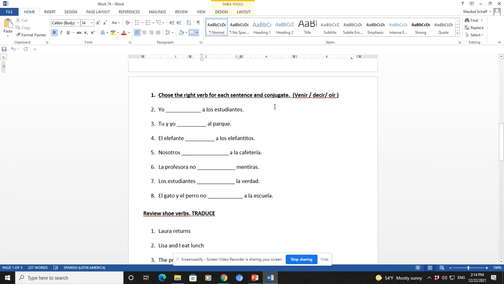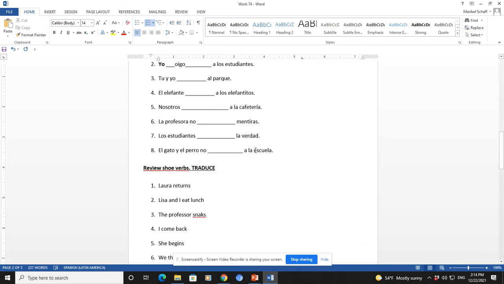And then we move next to this section where you have to fill the blank space with the correct verb. I'm not telling you where each verb goes, so you will have to understand the sentence to be able to identify what conjugation of the verb you need to put in here. Now, you must conjugate it based on the subject that I'm giving you. For example, yo, and then blank space, a los estudiantes. So let's see what makes sense here. Yo vengo a los estudiantes. No. Yo digo a los estudiantes. No. Yo oigo a los estudiantes. Yes. So you have to type yo oigo. You do the same for each of them.